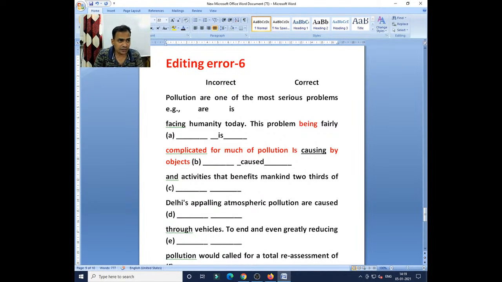So where is the mistake in column number C? Column number C, you check it out.